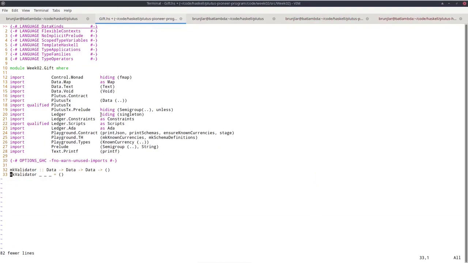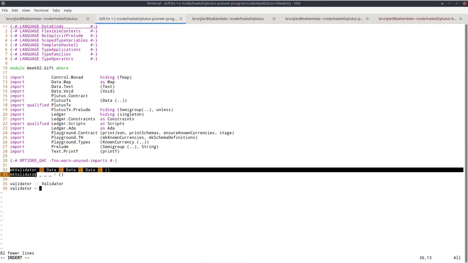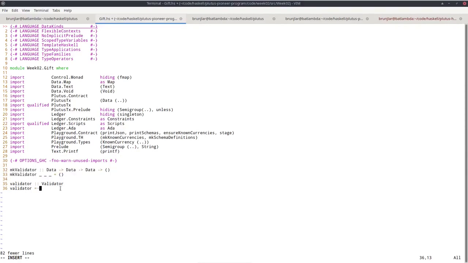Now that we have defined this Haskell function, we want an actual validator, and that is of type Validator. In order to get the validator, we have to compile this function to Plutus script and take the script to create a validator. So let me first write down how we can do this.